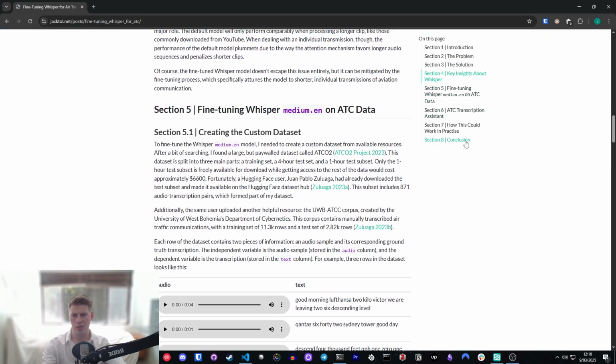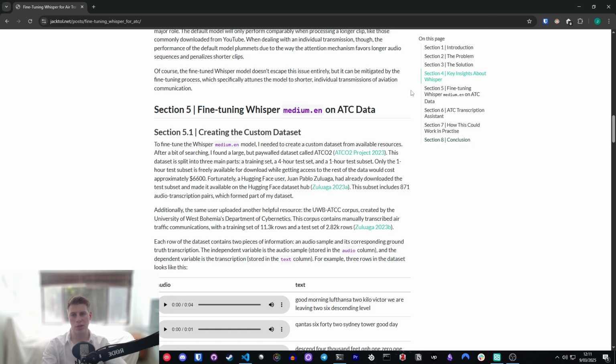So what I essentially did to create the custom dataset was I just downloaded these two datasets, combined them together and standardized the columns. So it's just an ID, an audio, and a text. I standardized the text such that it's all lowercase and doesn't have any symbols or anything inside of it. So I cleaned up the text.